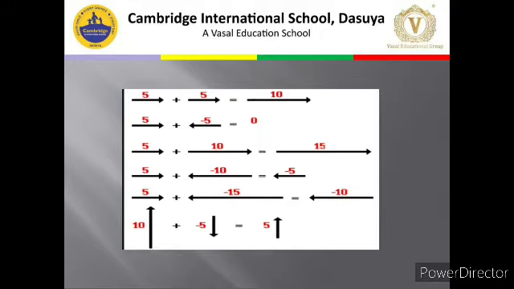Obviously the direction in which minus 15 is, the resultant will also be in that direction only. Fine. And in the last one you can see up and down arrows. 10 Newton is applied in the upward direction, 5 Newton is applied in the downward direction, so that is why they have written minus 5 to show the difference in the direction. So we get the resultant as plus 5. 10 Newton is in the upward direction and that is the maximum one. So the resultant will go in the upward direction. Okay.